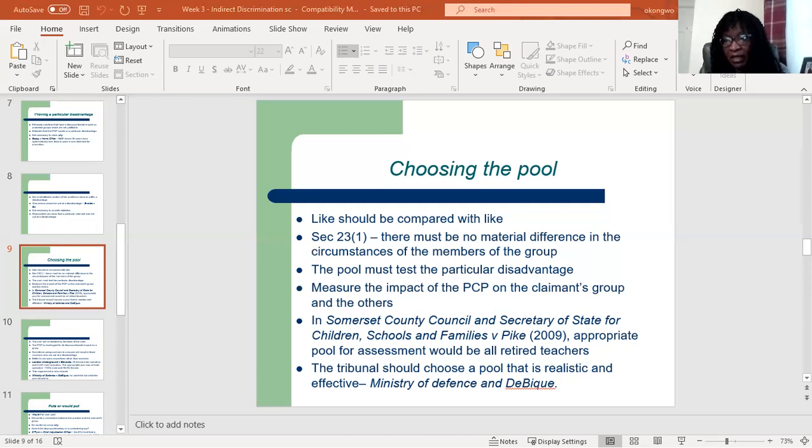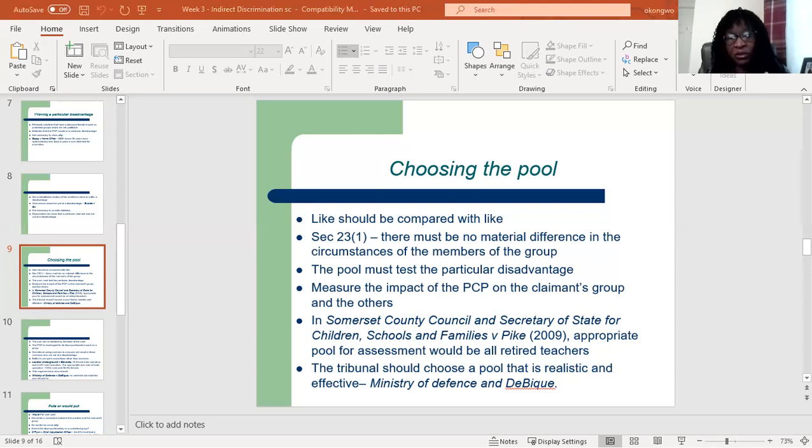In Somerset County Council and Secretary of State for Children against Pike, it was held that the appropriate pool, for retired teachers who were in receipt of a pension but returned to work on a part-time basis expecting further pension, should include all retired teachers rather than all teachers. It has to be people that the term will affect and not everybody. Those who do not have an advantage or disadvantage should not be brought into the pool.